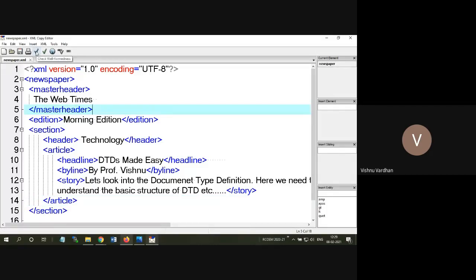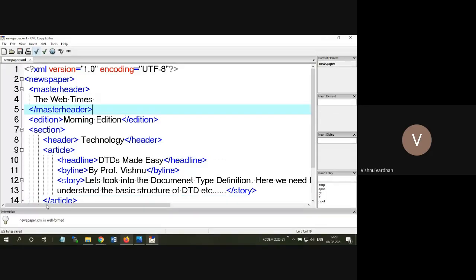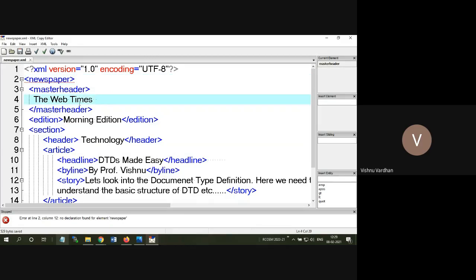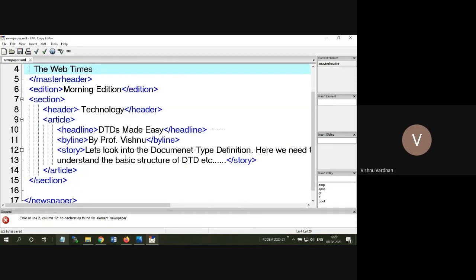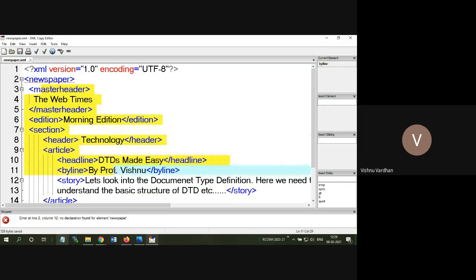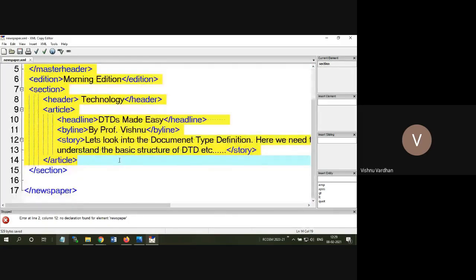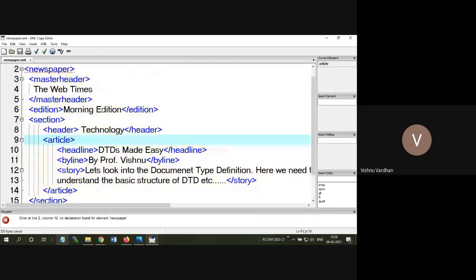This is an XML that we can check. If I am checking the well formedness, it should be well formed, then only it is an XML. But validation we do not require for this practical, because if I am clicking on the second one, it is anyway going to give the error because there is no DTD. If you want to write a DTD you can write it here, but for this practical a DTD is not needed. We are not concentrating on the DTD. We are simply trying to convert this XML data into another format, a visualizable format. Because if we have to show this data to someone, it's not beautiful to display the content like this.